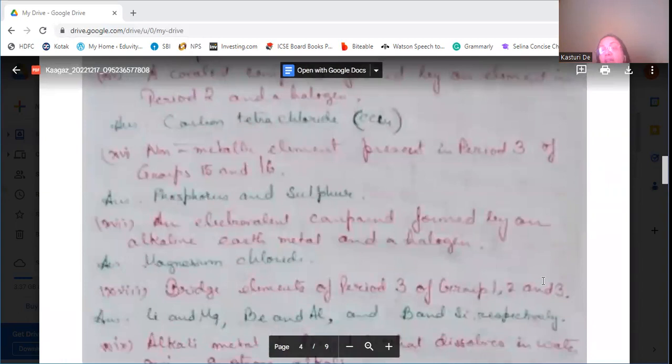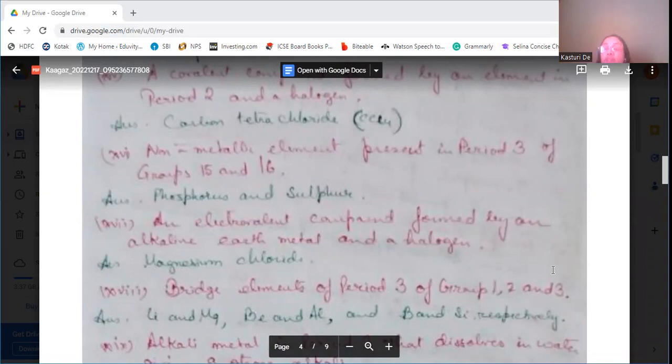An electrovalent compound formed by an alkaline earth metal and a halogen is magnesium chloride. Magnesium is an alkaline earth metal and chlorine is a halogen, so magnesium combines with chlorine to form magnesium chloride, an electrovalent compound.